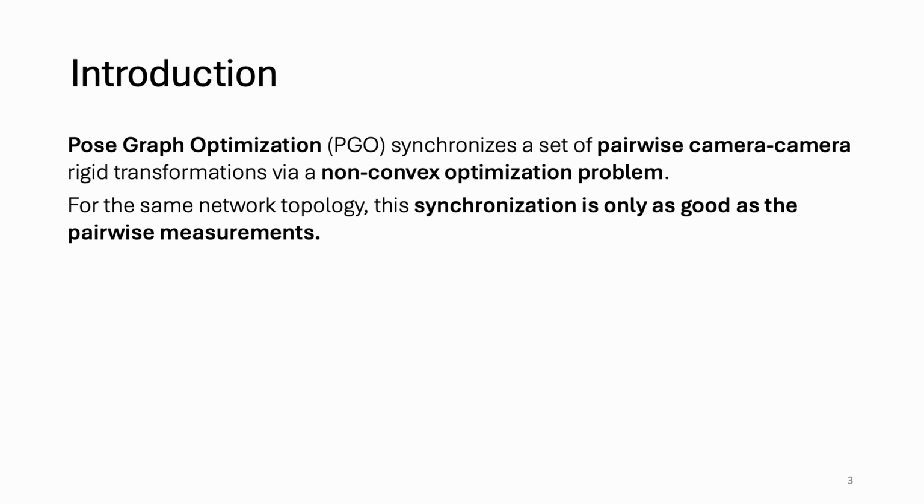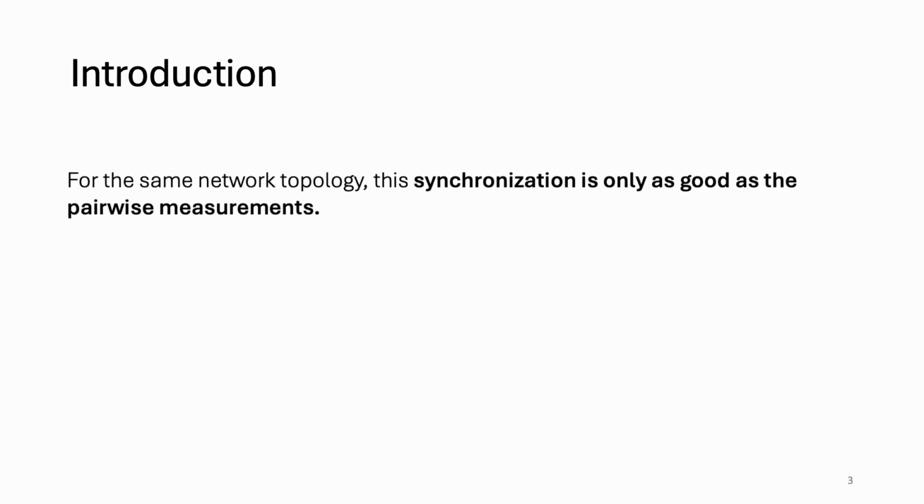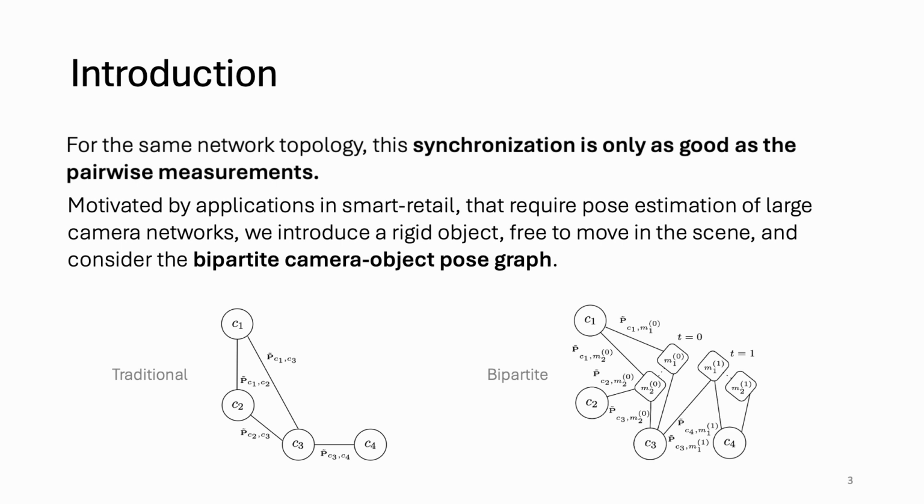Pose graph optimization, or PGO, is a well-established approach used in SLAM and in the calibration of camera networks. It works by synchronizing or averaging a set of pairwise rigid transformations between cameras, and this is done by solving a non-convex optimization problem. Since PGO only redistributes the errors of the graph, the camera poses can only be as accurate as the pairwise measurements, so to speak. This is thus problematic in scenarios where it may be difficult to establish accurate point correspondences between images. Examples of this are applications in smart retail, which often include cluttered and occluded indoor environments.